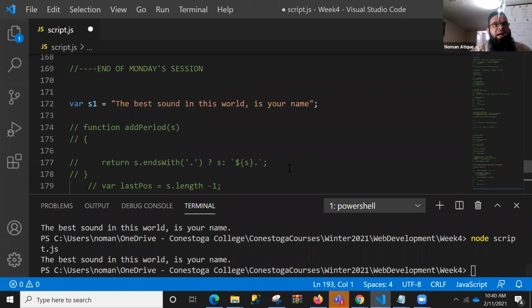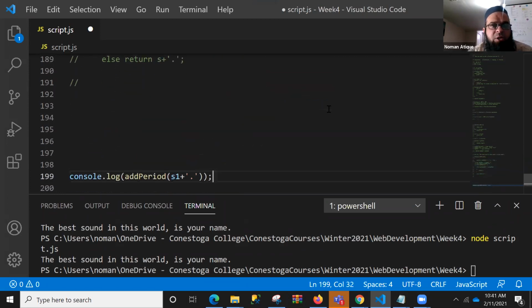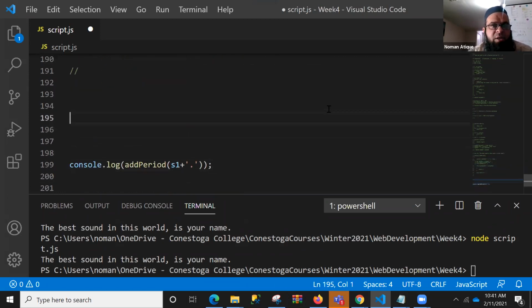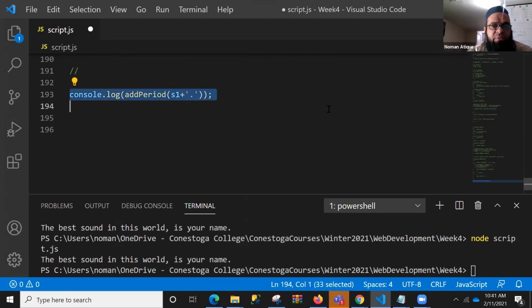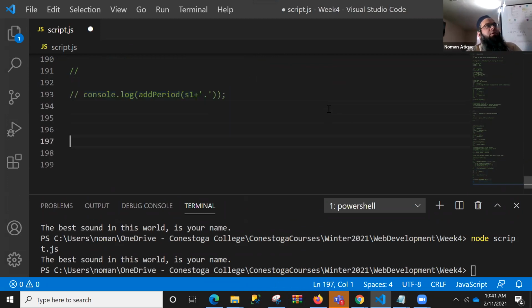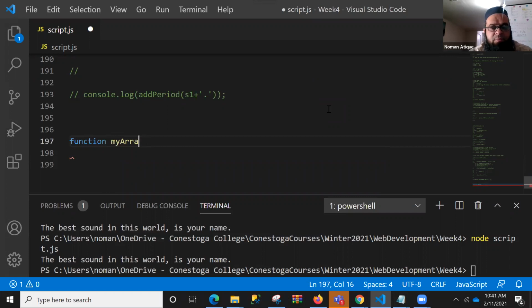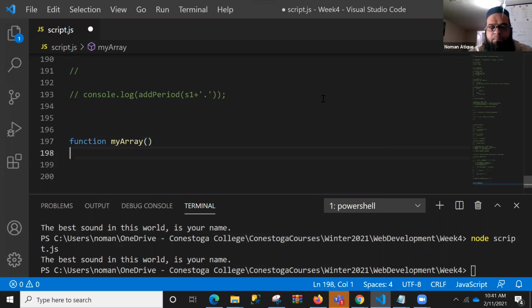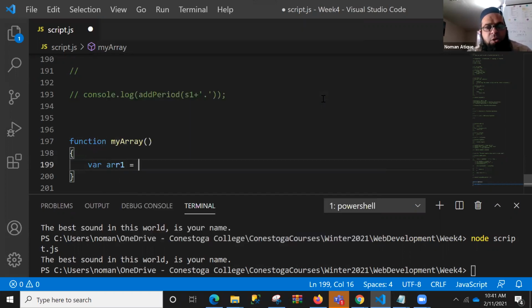Okay, so now let's come here and let's talk about arrays. I'm just getting rid of this one for the time being, because we have to start talking about the arrays. And I'm getting rid of this one as well. Make it a bit above, and let's do that. Right, so let's write a function maybe, function myArray. In that myArray, we'll just try to do something like that. So var ar1 equal to 1, 2, 3, 4, 5, whatever values you want to store. So I've just stored some values.